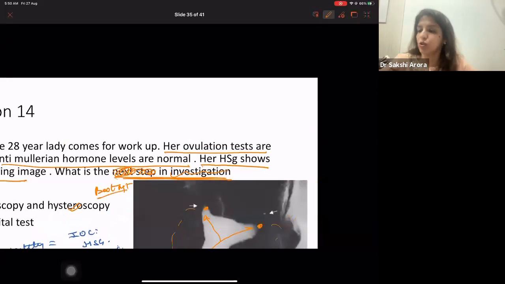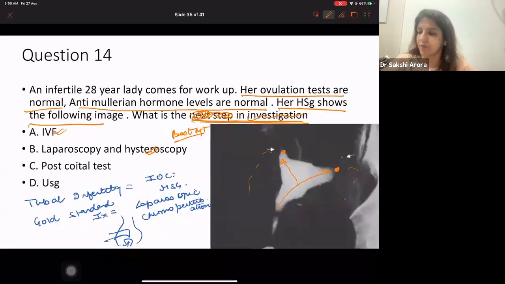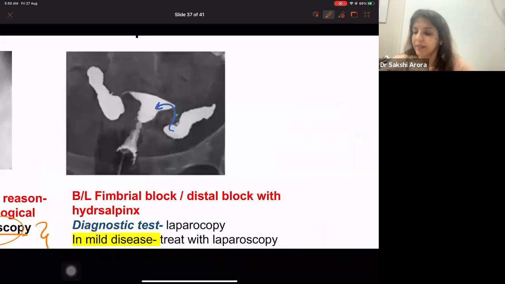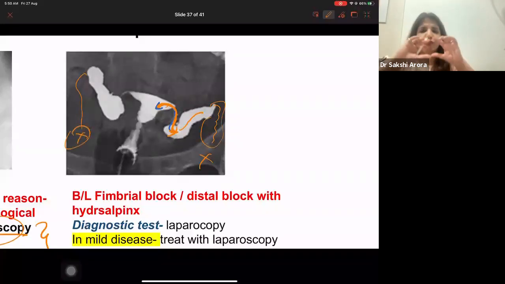Yes. Now I also want you to look at the second HSG. The second HSG is showing that the dye is coming inside the fallopian tube, right? It is filling the fallopian tube, but it is not spilling out. There is no spilling. Here also there is no spilling. The fallopian tube has become dilated, but the dye is not coming out, right? This is what is bilateral fimbrial block or distal block with hydrosalpinx, right?